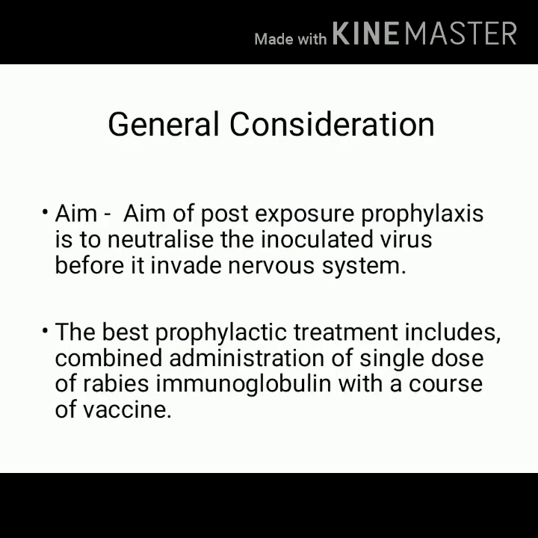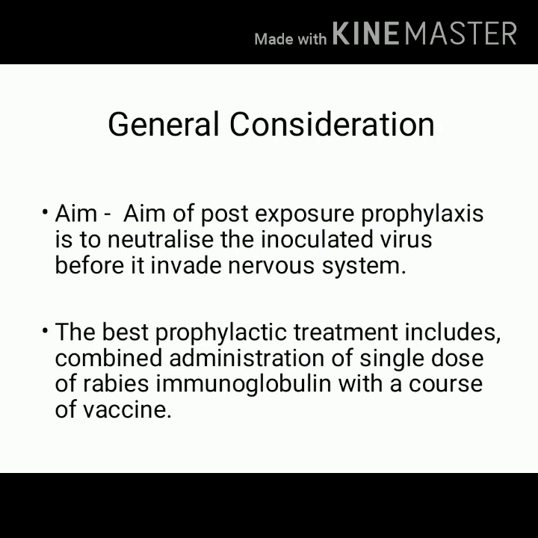General consideration. Now, what is the aim of post-exposure prophylaxis? The aim of post-exposure prophylaxis is to neutralize the inoculated virus before it invades the nervous system.